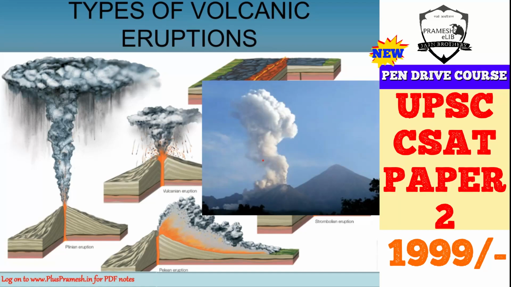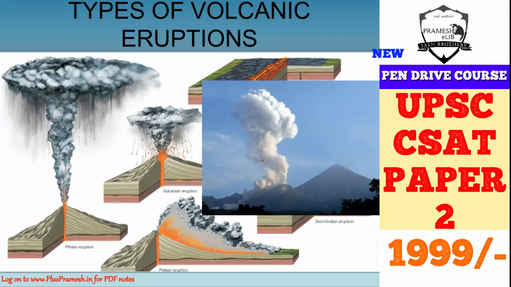Next you can see is the Vulcanian eruption. In a Vulcanian eruption, it is a short eruption, but it is very violent, and it has a relatively small explosion of viscous magma. It also has andesite or rhyolite in it, but this type of eruption results from the plug of lava, because sometimes the plug disrupts the volcanic eruption, but if there is a large force from the pressure inside the earth, then this can also break the plug.